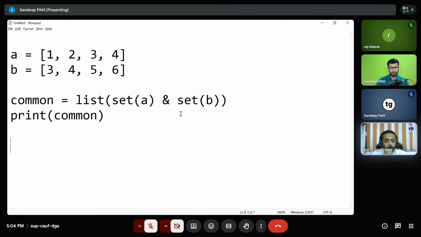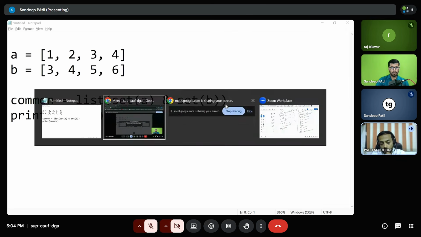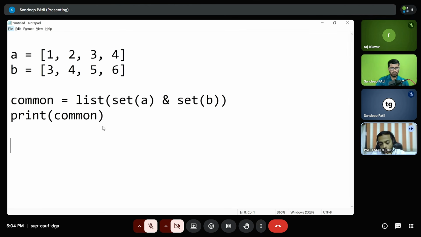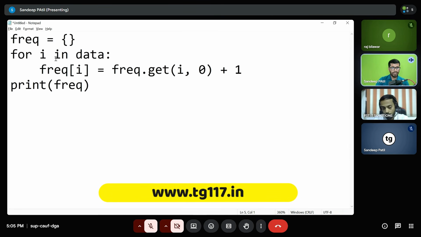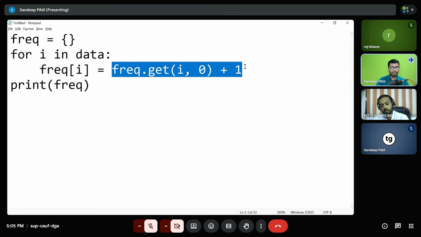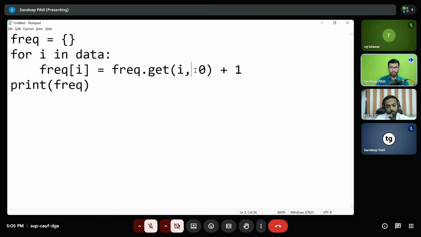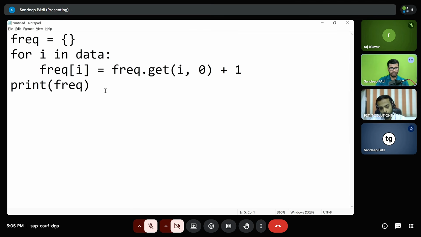How would you count the frequency of elements in a list using a dictionary? We saw sets here, so I'd like to know how you would use a dictionary to count the frequency of elements. Let me write a code snippet for it. This code snippet is going to give me the frequency. I'm iterating through the list, and for each element, if there is no entry it will start from 0, and it will incrementally add values whenever it gets a duplicate, based on which we can get the frequency.